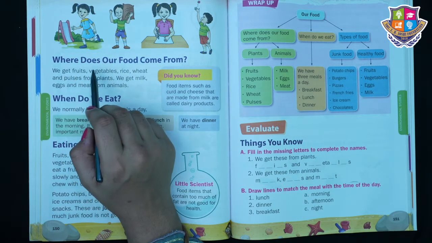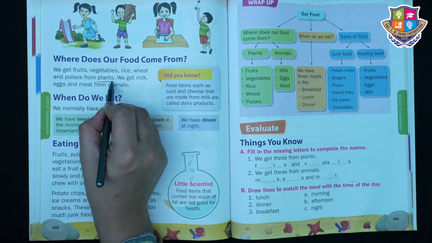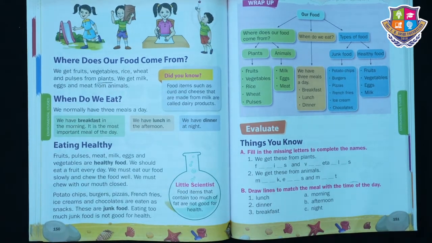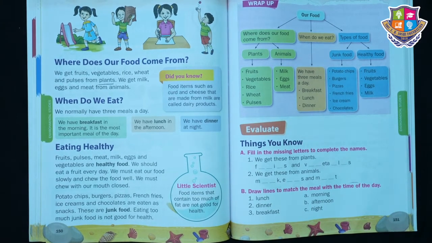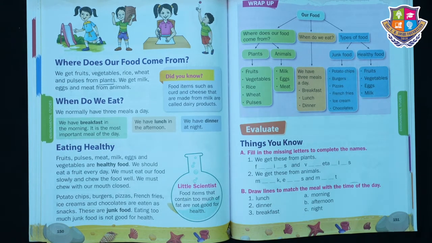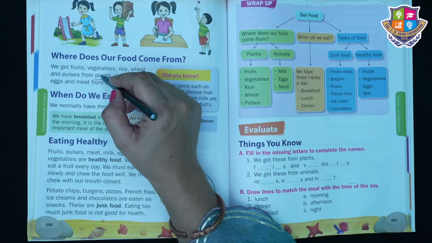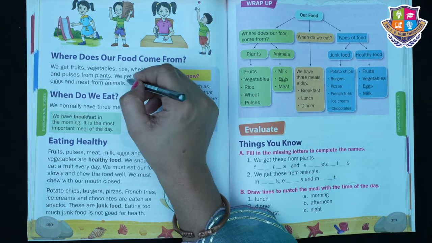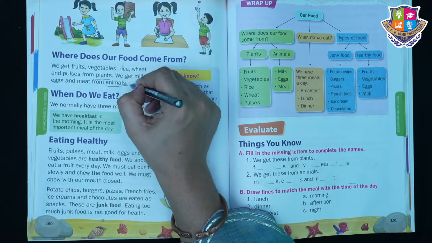Where does our food come from? We get fruits, vegetables, wheat and pulses from plants. Children, fruits like apple, mango, banana, vegetables like ladyfinger, coriander, capsicum, green peas, rice, wheat, pulses, we all get these things from plants. We get milk, eggs and meat from animals.